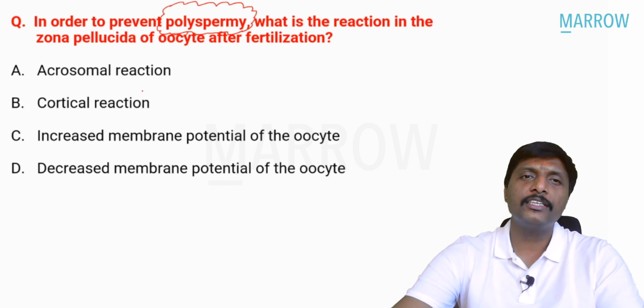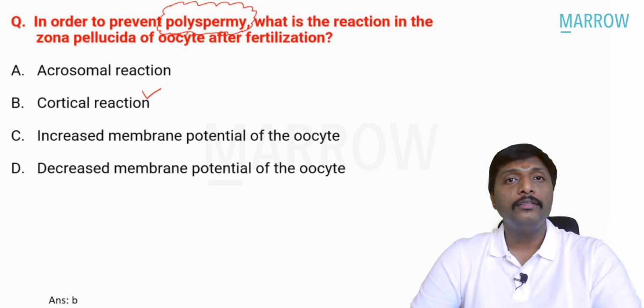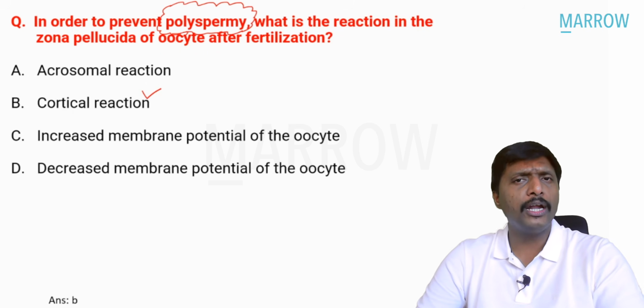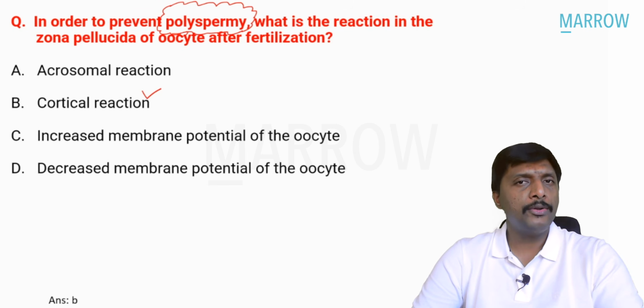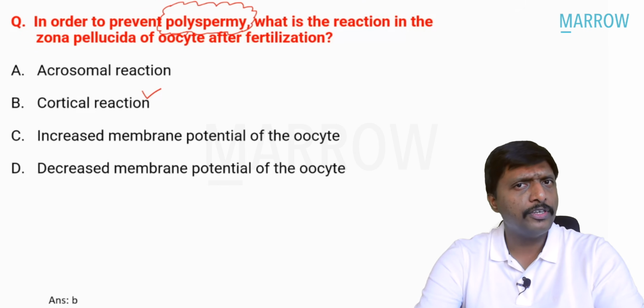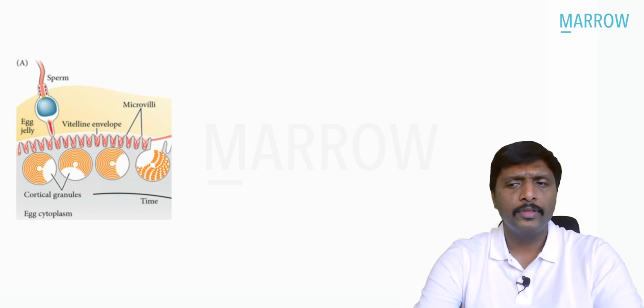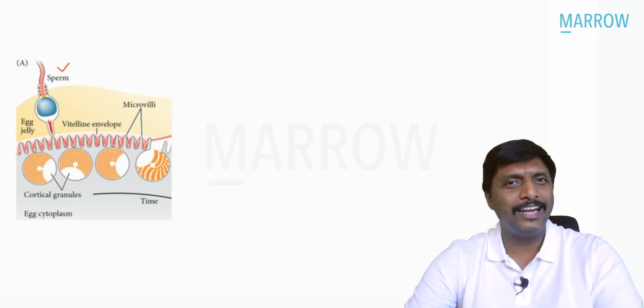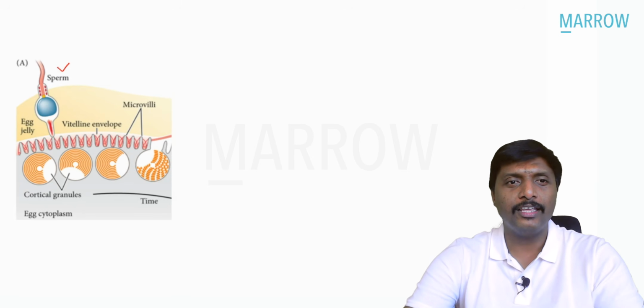The answer for the question is cortical reaction. And let me remind you, these type of questions have the high probability to get repeated again. So you need to understand what is cortical reaction. A beautiful diagram I will show you first. Look here now. This is sperm waiting to penetrate the ovum or the egg here.